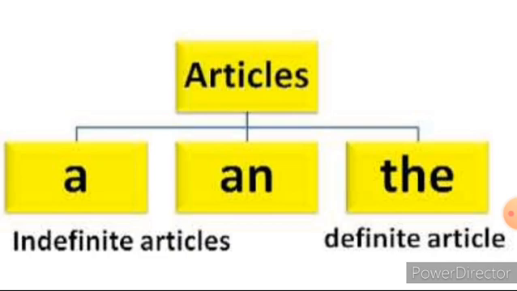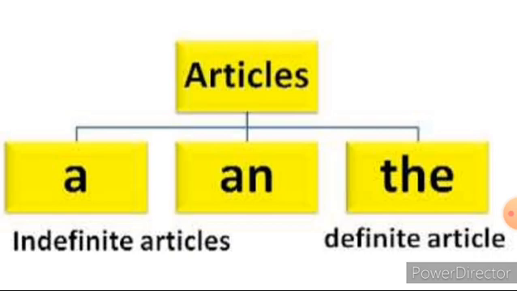Among these three, a and an stand in one category, that is indefinite articles, whereas the is known as the definite article. It stands alone. So definite article means the, indefinite articles means a and an. Again recall, children, articles means words that define a noun as specific or unspecific. And there are three articles, a, an, and the. A and an are known as indefinite articles, whereas the is the definite article.